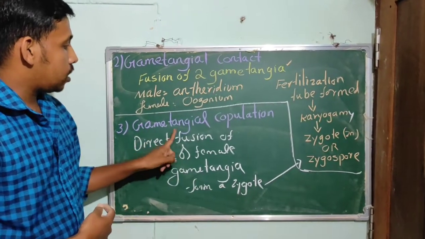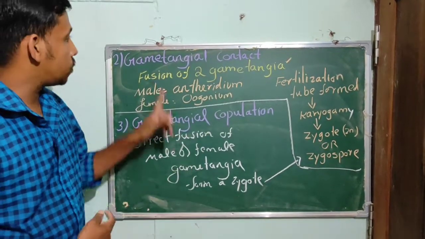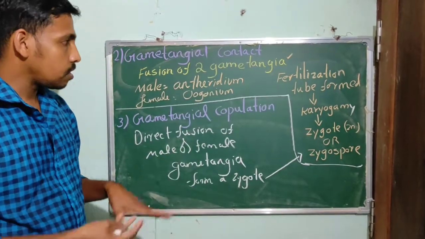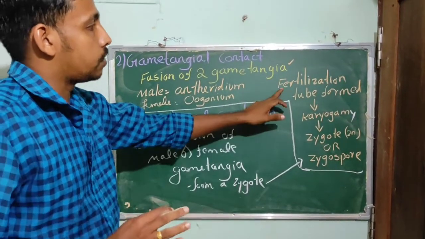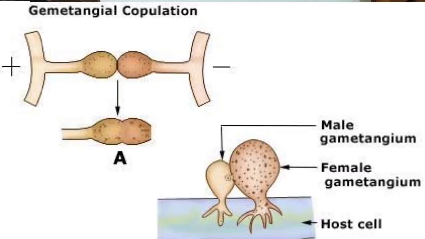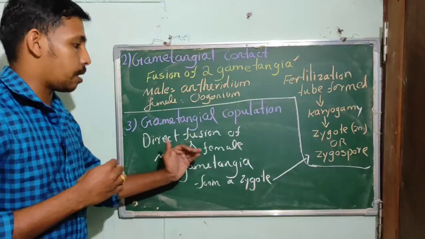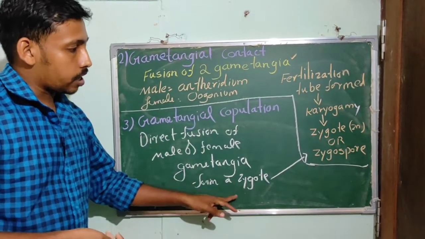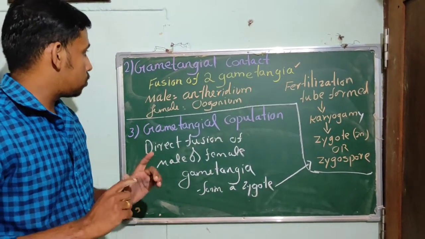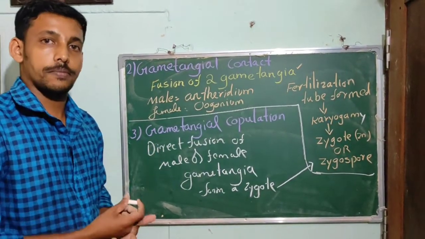Another way is gametangial copulation. Here there is no formation of a fertilization tube. There is direct fusion of the male and female gametangia to form a zygote or zygospore. Now we are moving to the fourth way.